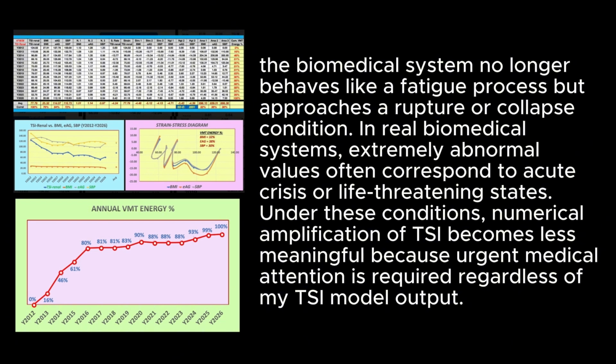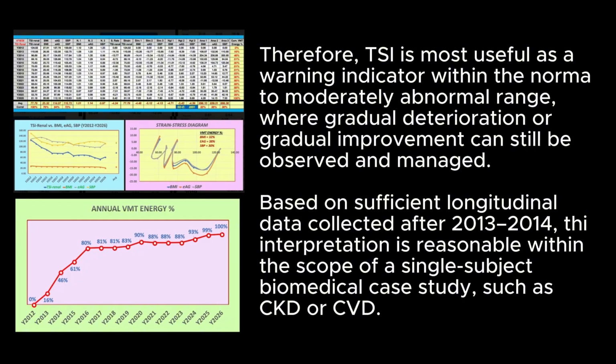In real biomedical systems, extremely abnormal values often correspond to acute crisis or life-threatening states. Under these conditions, numerical amplification of TSI becomes less meaningful because urgent medical attention is required regardless of my TSI model output. Therefore, TSI is most useful as a warning indicator within the normal to moderately abnormal range, where gradual deterioration or gradual improvement can still be observed and managed.